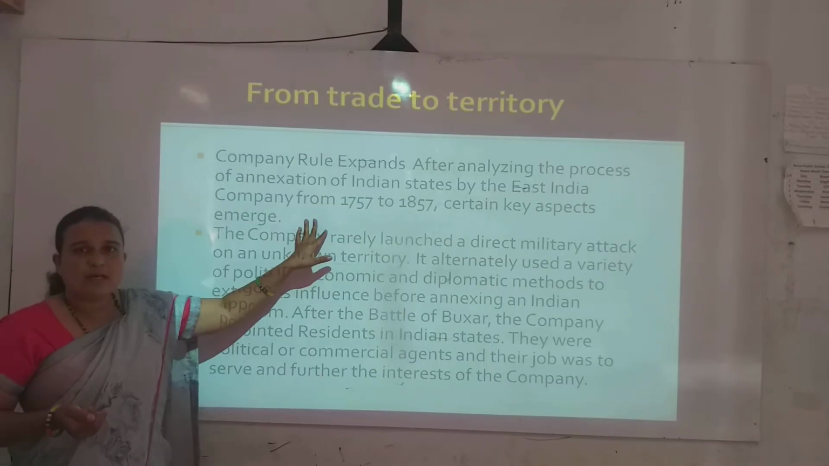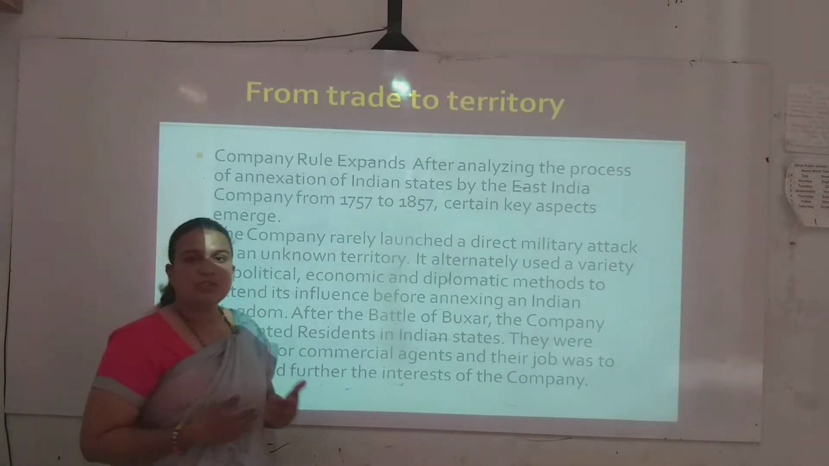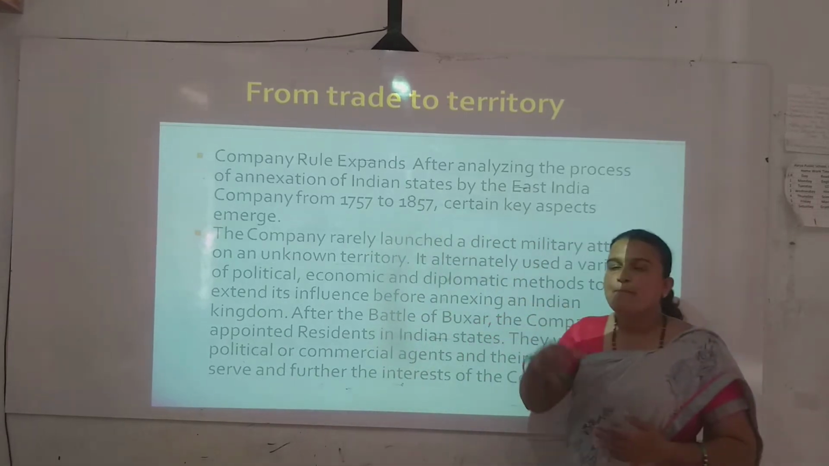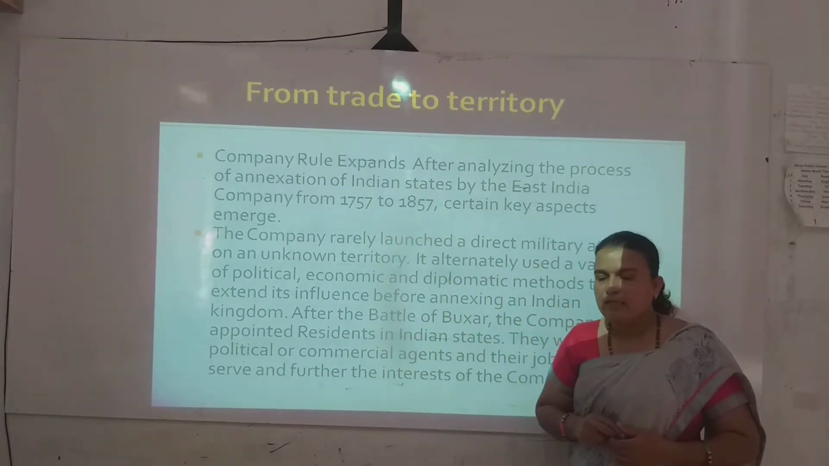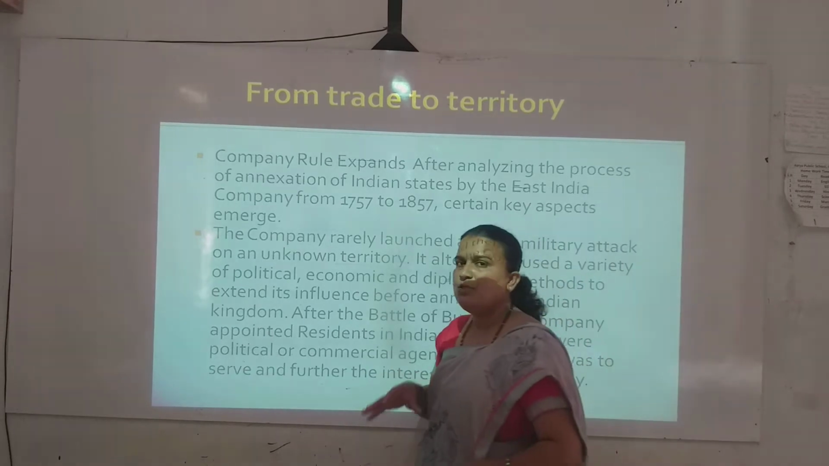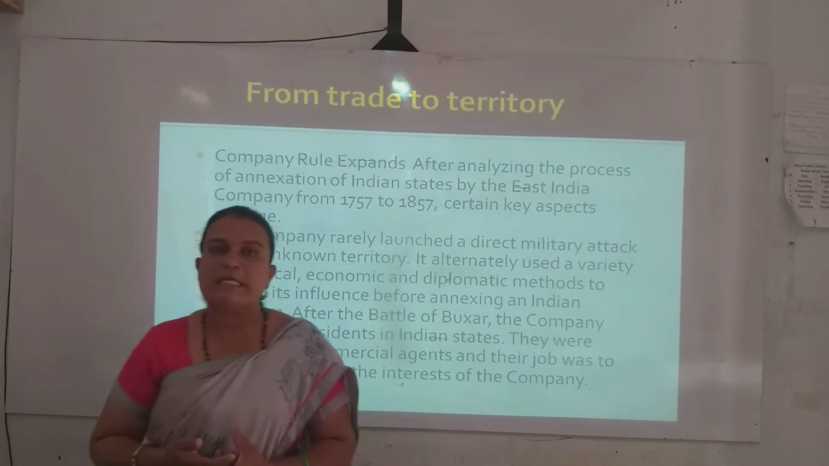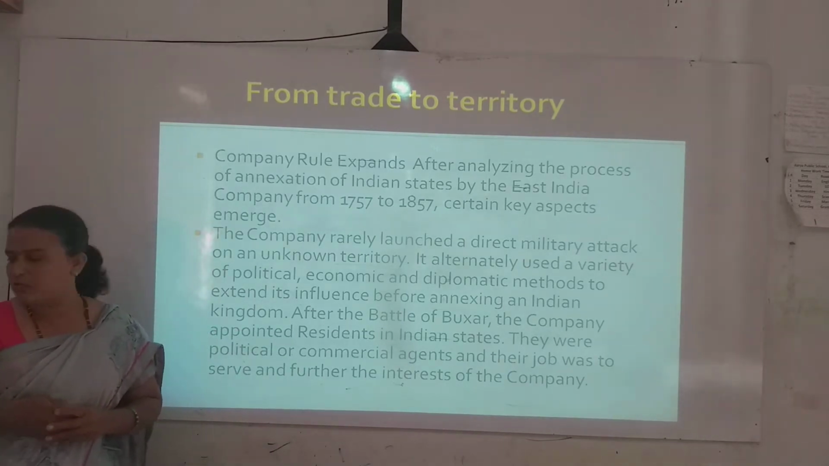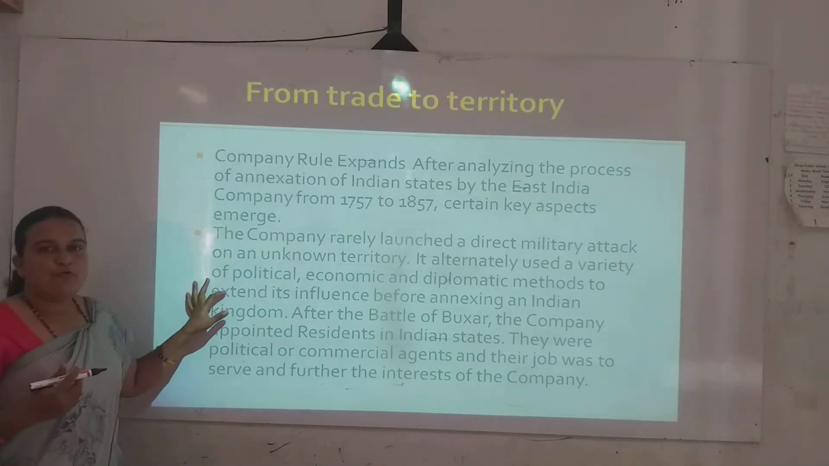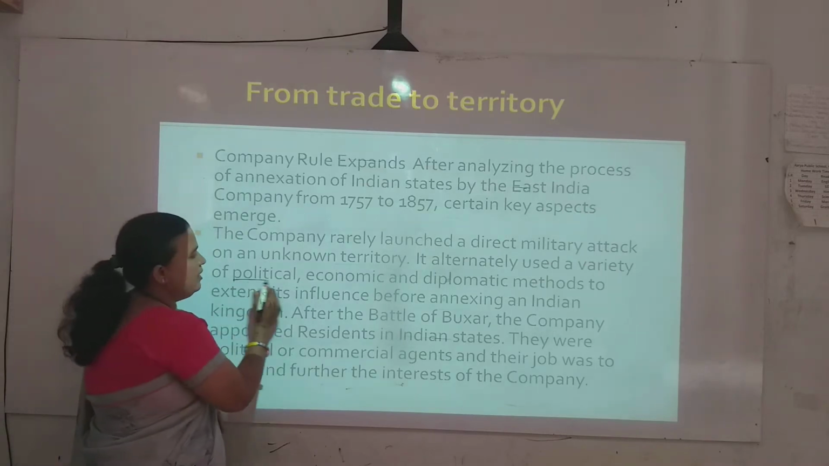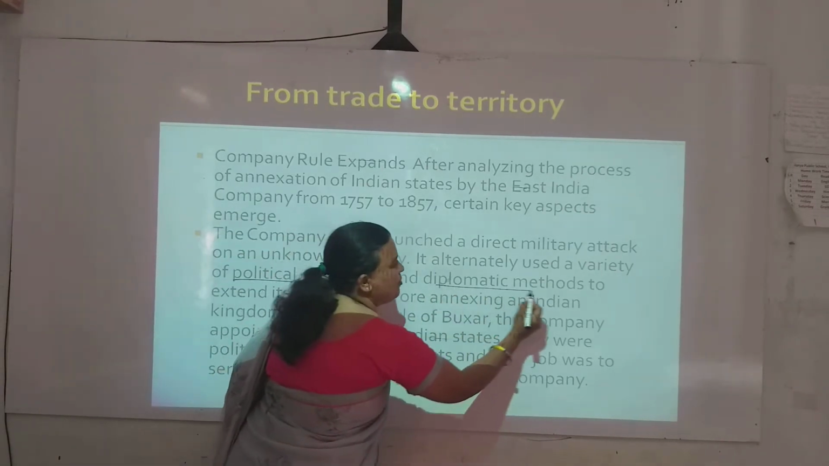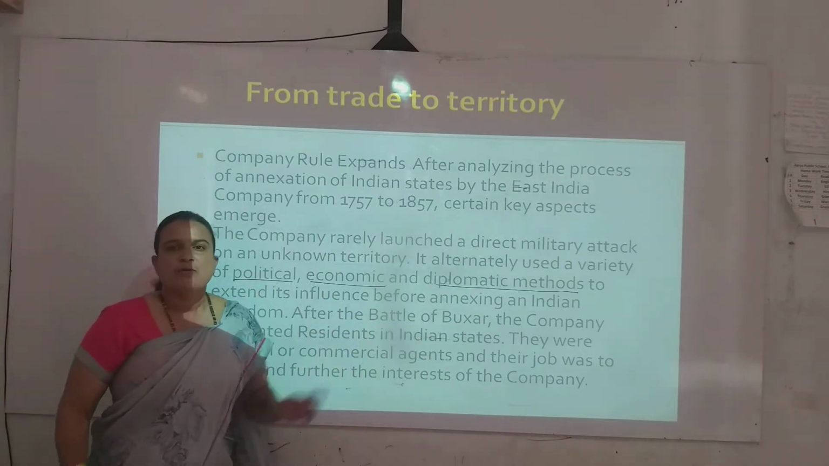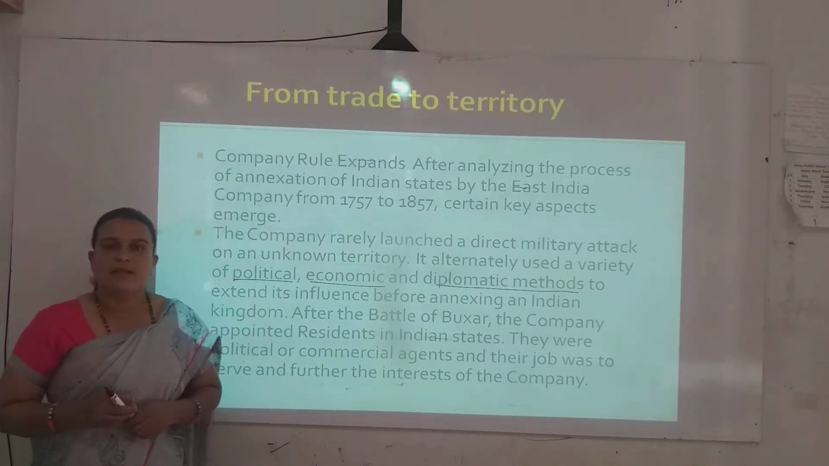So the East India Company started annexation policies, but before attacking any Indian territory, they were using certain key aspects, some alternative methods. Which alternative ways were they using? Political, economic and diplomatic methods, and with the help of these they started annexing Indian states.